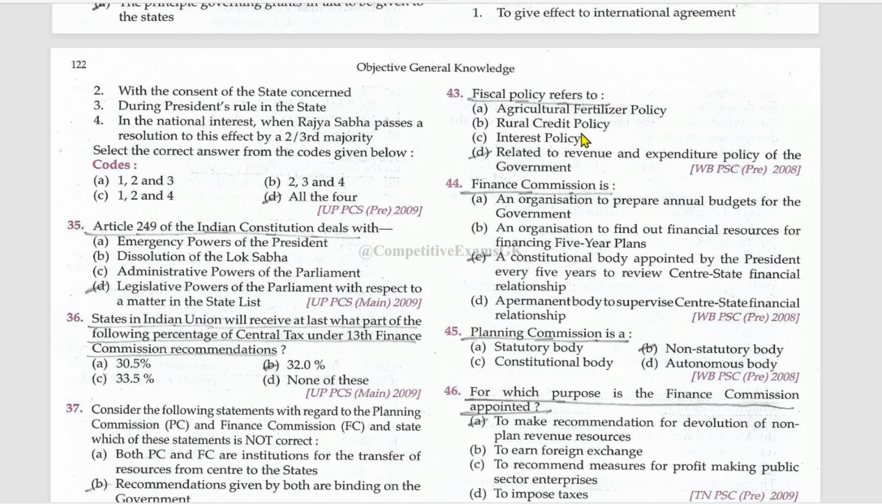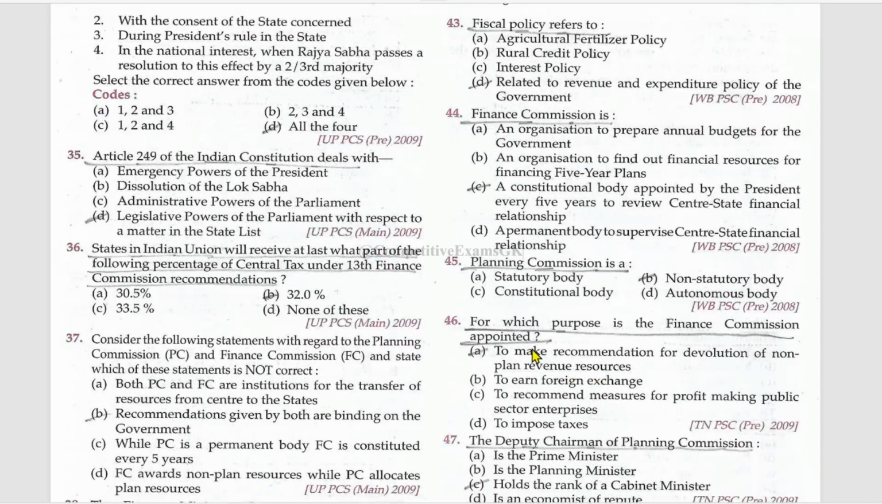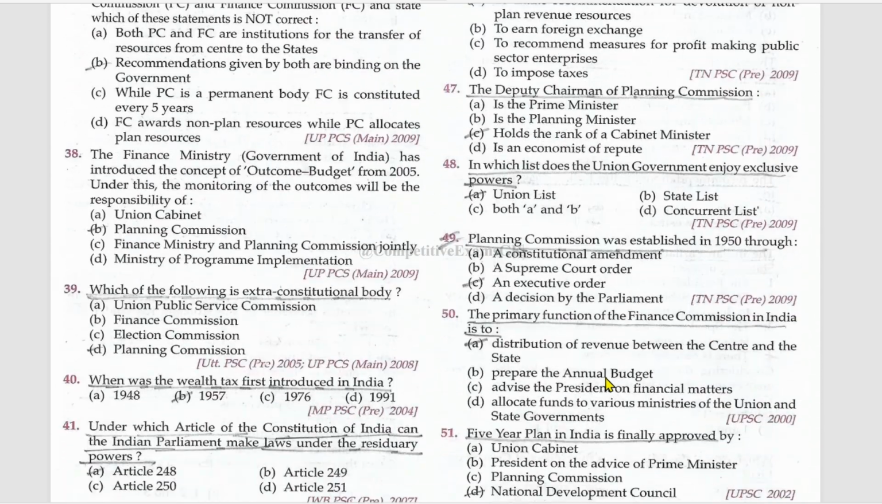Fiscal policy refers to the revenue and expenditure policy of the government. Finance Commission is a constitutional body appointed by the President every 5 years to review the center-state financial relationship. Planning Commission is a non-statutory body. For which purpose is the Finance Commission appointed? To make recommendations for devolution of non-planned revenue resources.